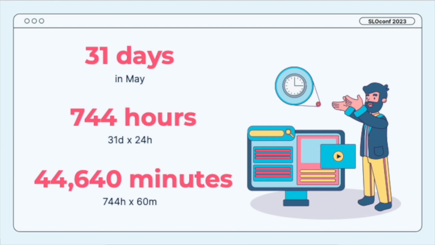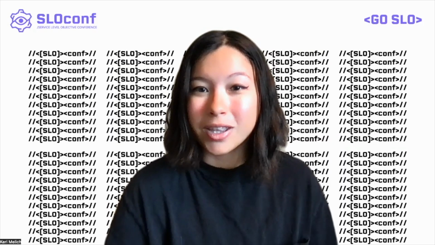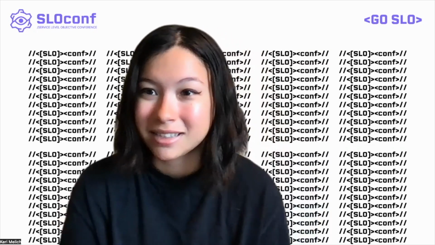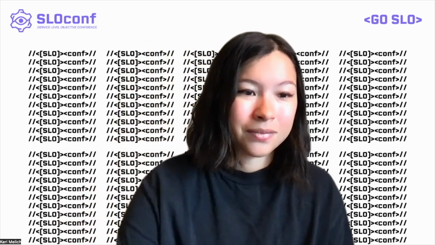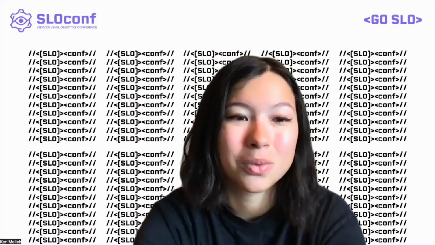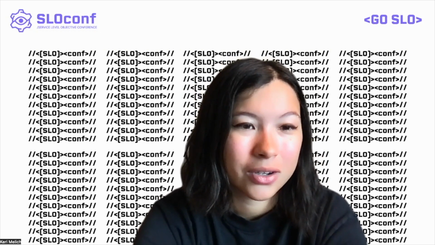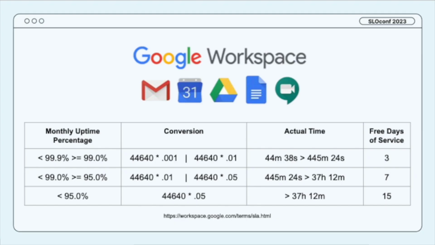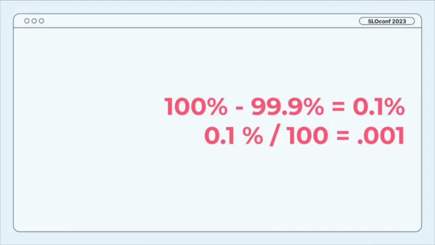So we're going to use this number against our percentage to calculate what the percentage actually means in terms of the month. So let's go back to our Google Workspace example. They have a minimum of 99.9% uptime availability, right? So in order to get the potential downtime that's acceptable from that, we're going to take 100% minus 99.9%. So that's going to be 0.1%.